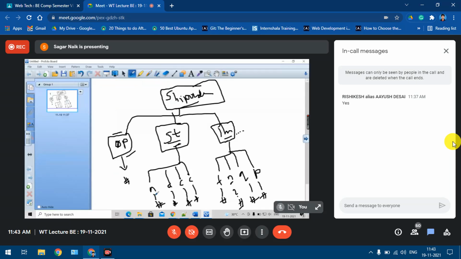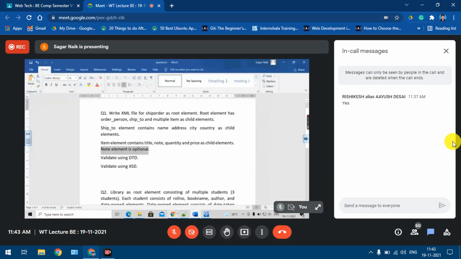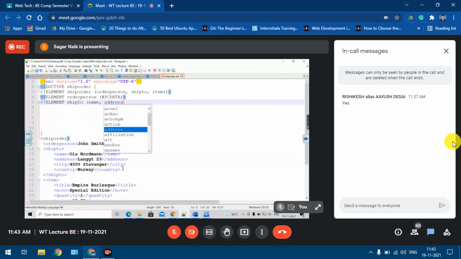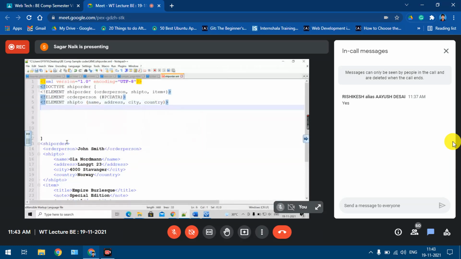The ship to element has 4 child elements. Yeah, name, address, city and country. Okay, so what did it have? Yeah, name, address, city and country. Okay, so name, address, city, comma, country. Right. Okay, now going to this element now.